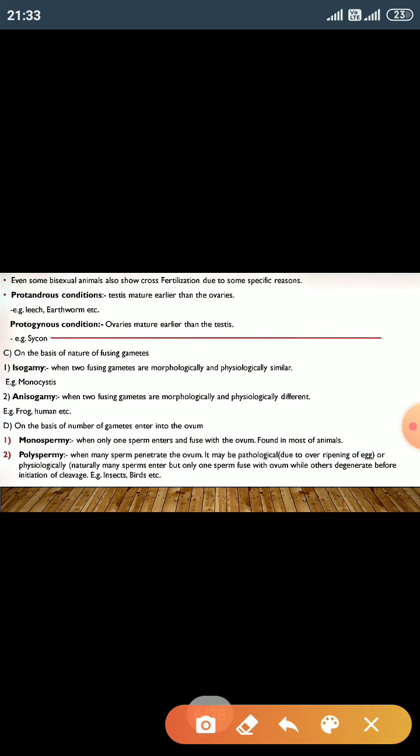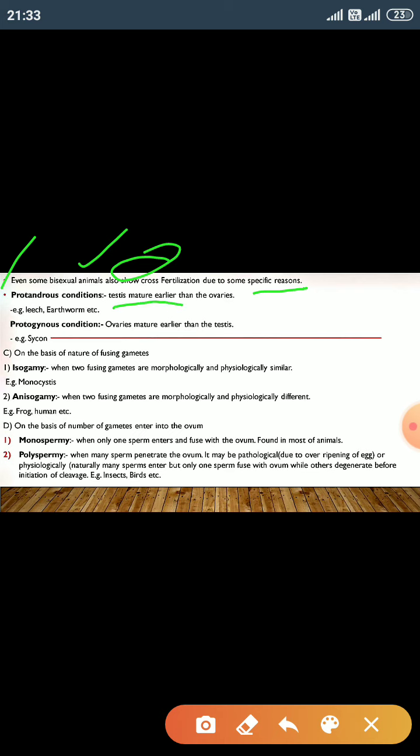Some animals are hermaphrodite, but for specific reasons they show cross fertilization, and these modifications and specific conditions are protandrous conditions. Pro means earlier, and androus means male gamete. In protandrous conditions, the testes mature earlier than the ovaries.